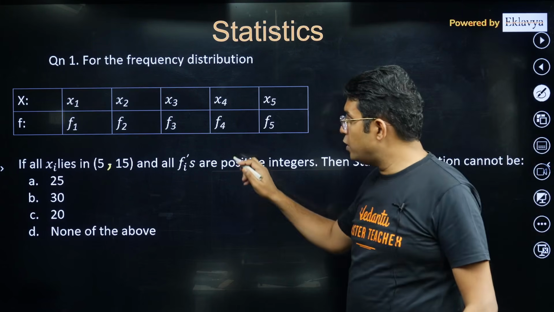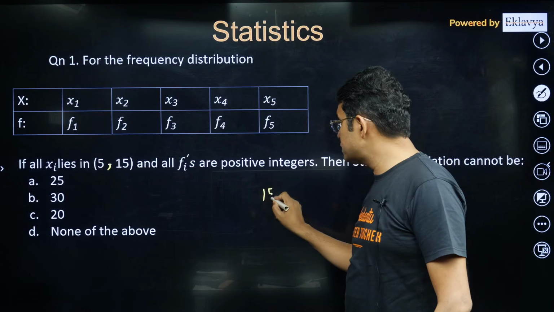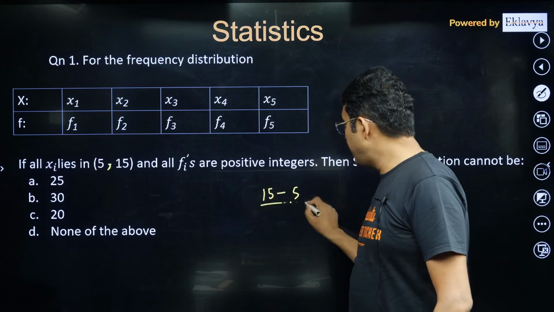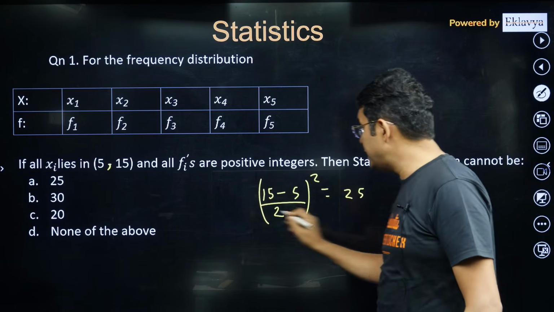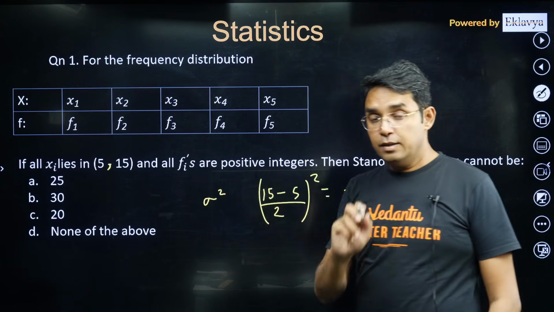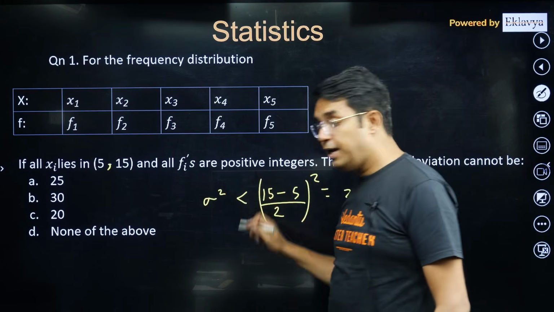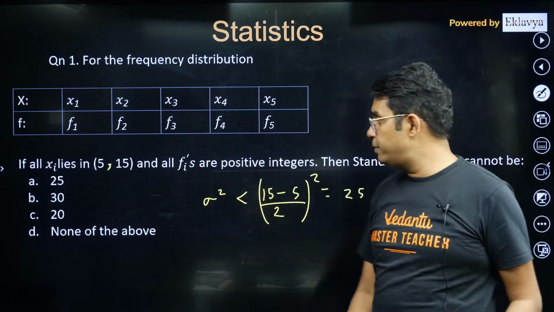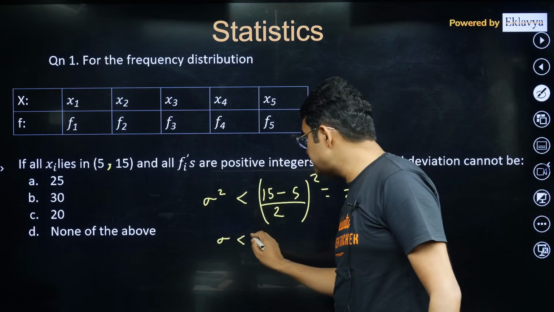Because all the data goes from 5 to 15, the maximum possible variance can be ((15 minus 5) by 2) whole square. That will be 25, and that's the value of variance. In fact, sigma square has to be strictly less than 25, because 5 and 15 both come with open brackets. So standard deviation should be less than 5.